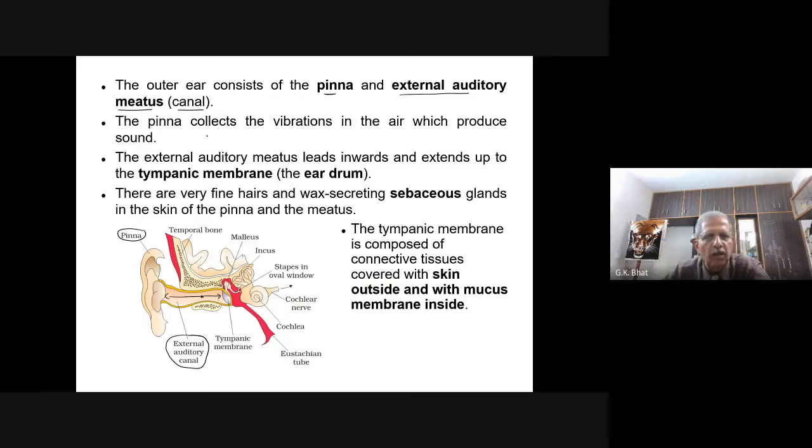The pinna collects vibrations from the air, which produce sound in the inner ear. The pinna leads to the external auditory canal.